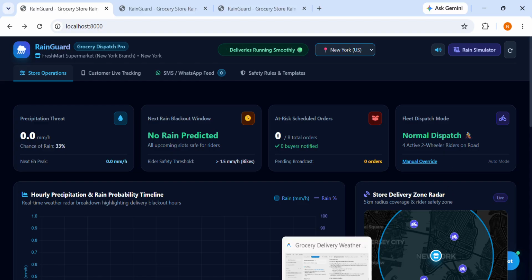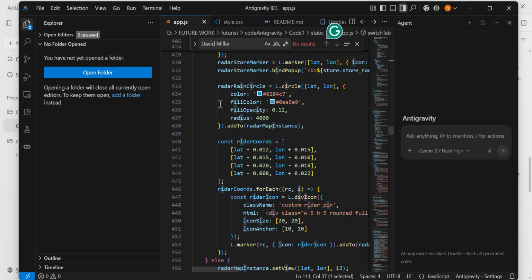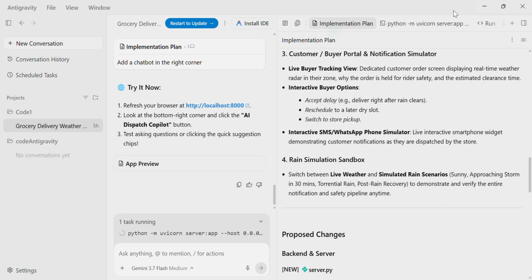So this was Anti-Gravity, and this is the Anti-Gravity IDE. I've installed it. I do Python coding also, so I installed it for that. This is the Anti-Gravity AI agent coding with Gemini 3.7 Flash. Within 20 minutes my website was running and intelligent, and it can be improved, yes, but right now I'm not trying it. So let's keep it for the next time.